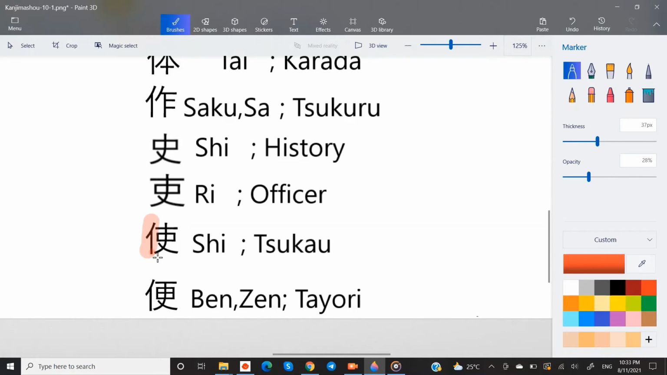Add a man radical to it and it becomes tsukau. Perhaps man using an officer. Actual meaning of this kanji is use.